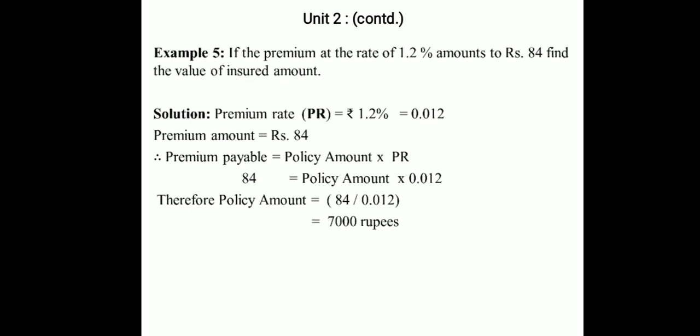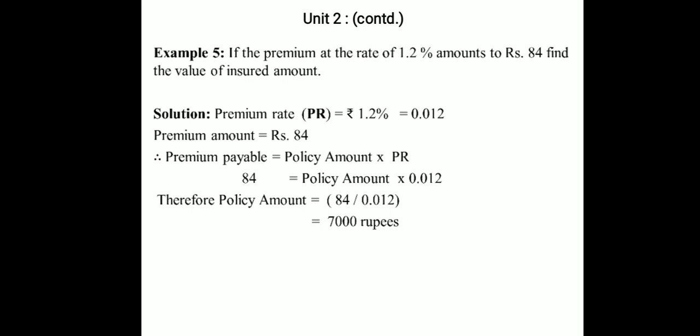So, premium payable equal to policy amount into premium rate. Now, what is given here? Premium payable is given, 84 yearly, and policy amount is asked to determine, and the premium rate is already given.